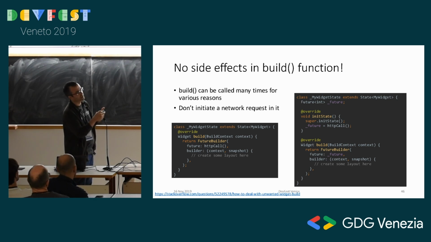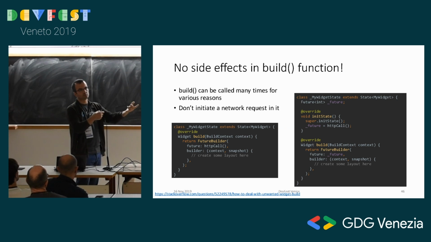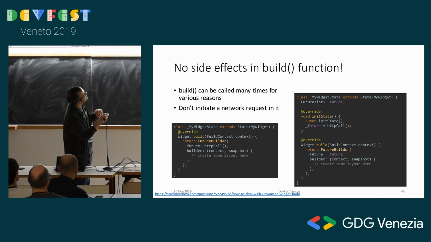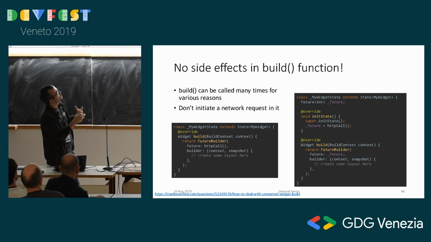So what happens when I call HTTP call? It creates a network request, gives me a future, okay? And as you can see, this HTTP call is actually being called in this build because I need to create the future builder, and one of its parameters is the HTTP call, so I have to call that first and then give its result to the future builder constructor. So when I do this,